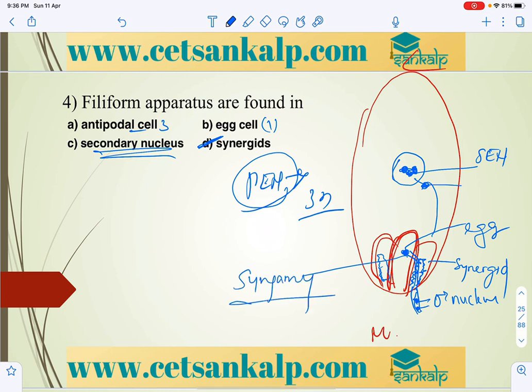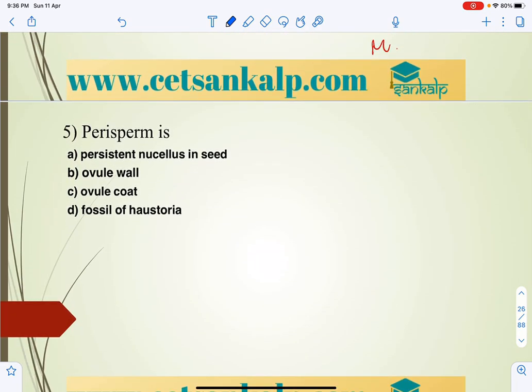The second male gamete fuses with the polar nuclei, and that forms a triple fusion. So the answer for that is synergids. And next, perisperm: persistent nucellus in the seed. In black pepper we can see that sometimes a remnant of endosperm remains, and in beet as well. That is where we can say the persistent nucellus is present. Actually, the nucellus is finally utilized completely because of its nutritive nature.